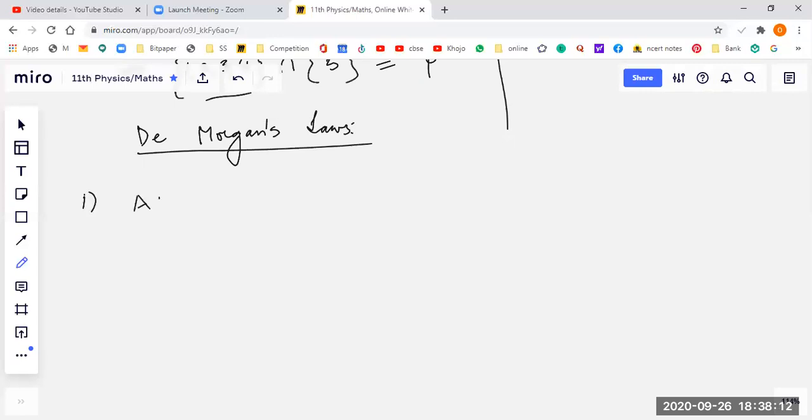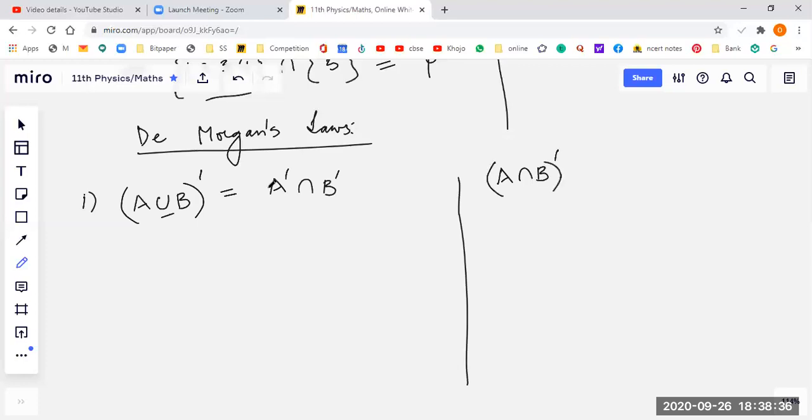Yes, Ishma. The first law, you remember? A union B, whatever the sets are, its complement is equal to A complement intersection B complement. Beautiful. This is the first law. And opposite to this, here there is union, so here there will be intersection. A intersection B, its complement would be equal to A complement, instead of intersection now will become union, B complement.